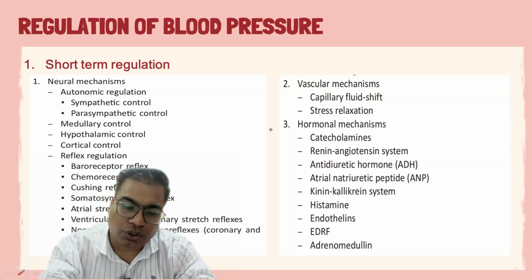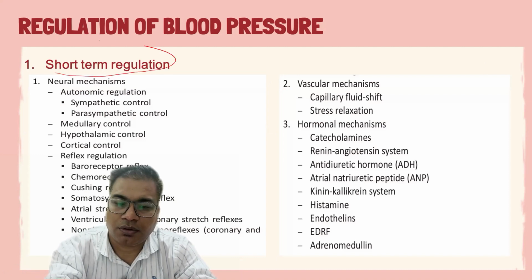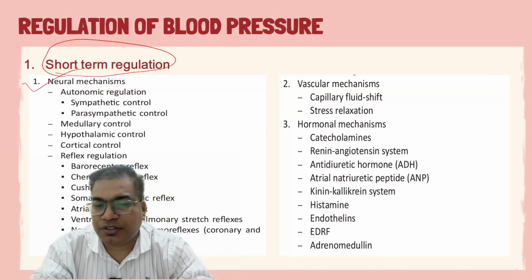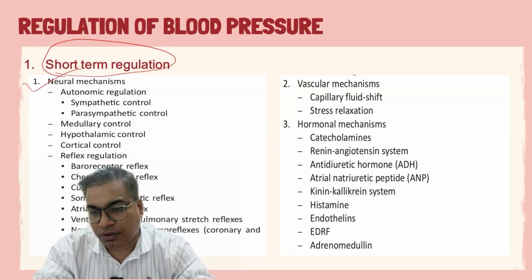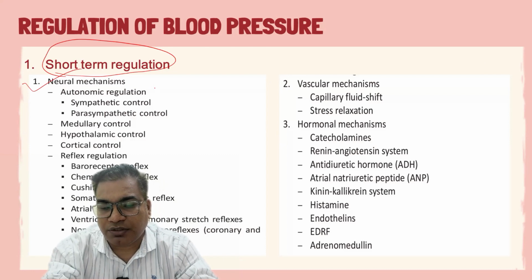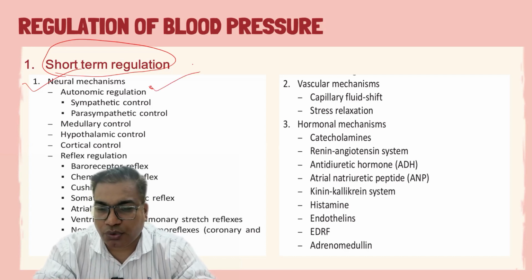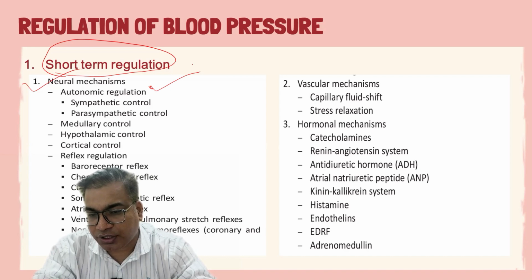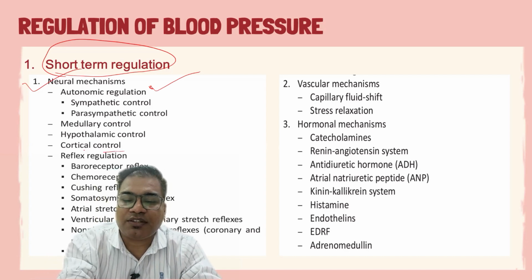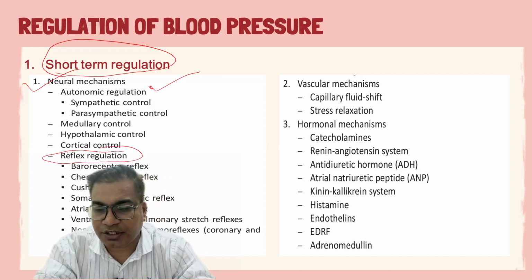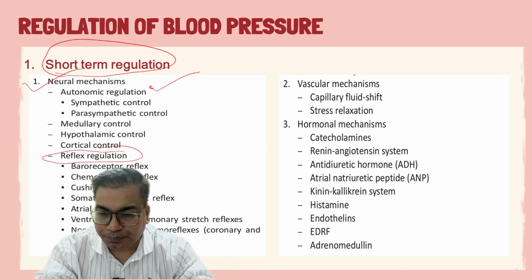Now come to the short-term regulation. The first mechanism in short-term regulation is the neural mechanism. What are the various nervous system parts involved in short-term regulation? In the neural mechanism, the first one is the autonomic regulation. Through the autonomic nervous system, there is a control of blood pressure, in which we have sympathetic control and parasympathetic control. The second one is the medullary control, hypothalamic control, cortical control, and there are some reflex regulations. There are some reflex mechanisms through which short-term regulation could be done.